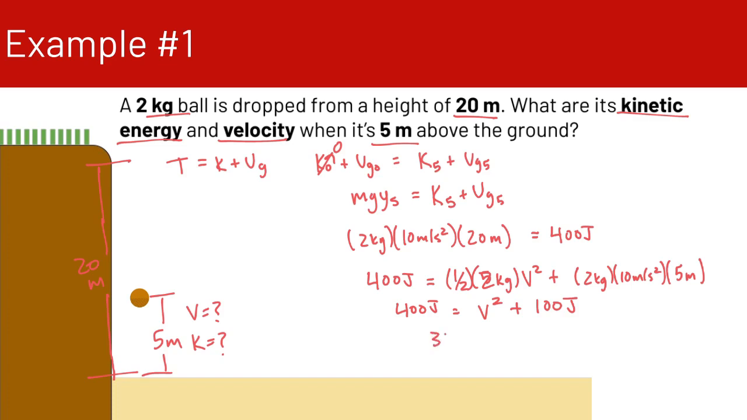So we have 300 joules is equal to v squared. So take the square root, and we have v is equal to 17.3 meters per second. So our kinetic energy then is equal to 300 joules.